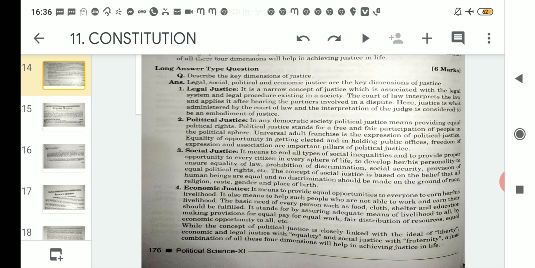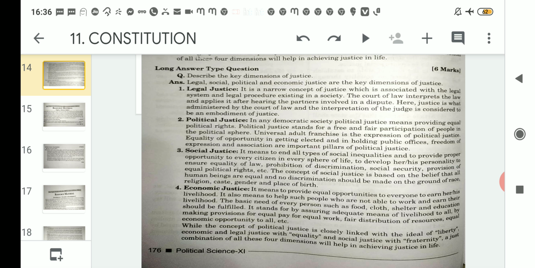So the question related to the different dimensions of justice is, describe the key dimensions of justice. So we know that the key dimensions of justice are what? There are four key dimensions of justice, namely legal justice, political justice, social justice and economic justice. So firstly we will go through legal justice.